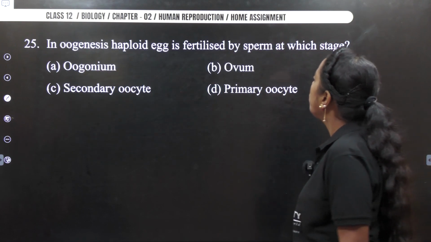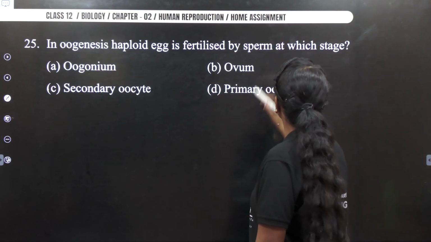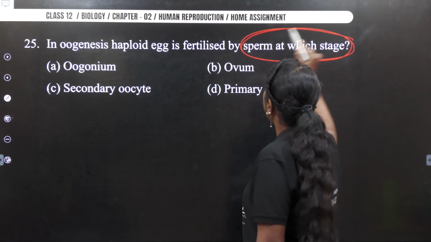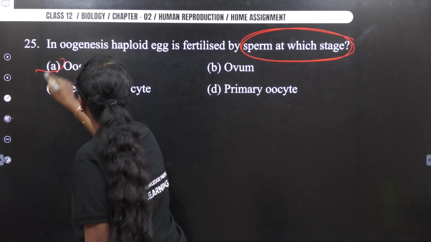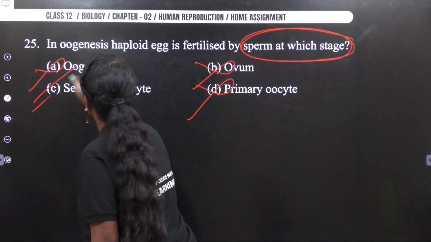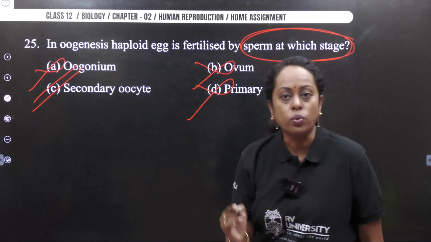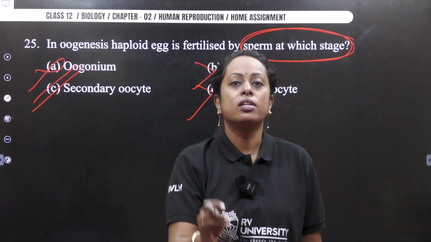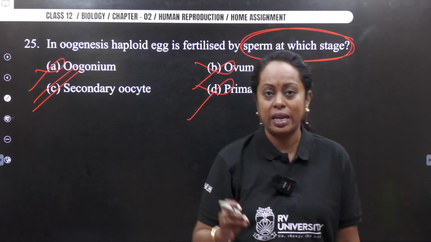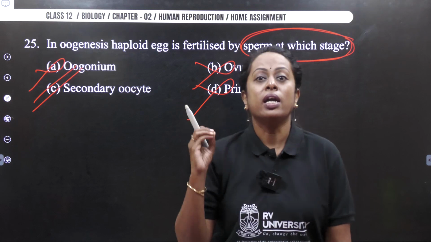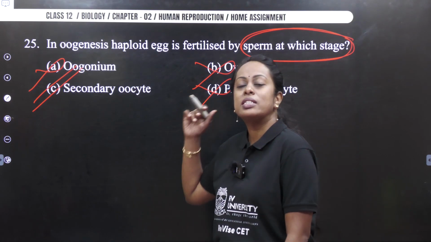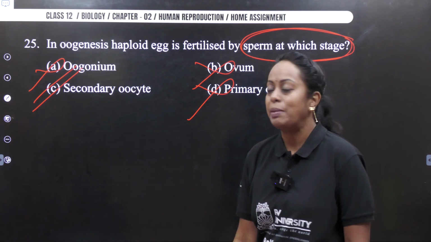Okay, so next question. In oogenesis, the haploid egg is fertilized by the sperm at which stage? A very good question. It is not going to be oogonium. It is not going to be ovum or primary spermatocyte. It is said to be secondary oocyte. Is the stage where fertilization occurs, and only if fertilization occurs, meaning if a sperm is going to penetrate into the egg, oogenesis gets completed. Otherwise, oogenesis never gets completed in case of females.